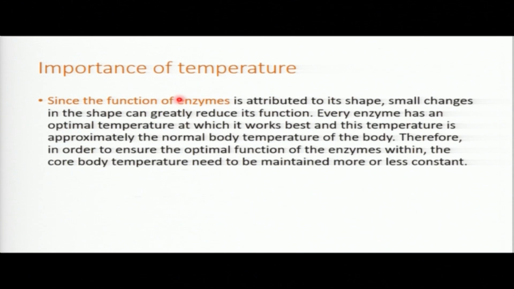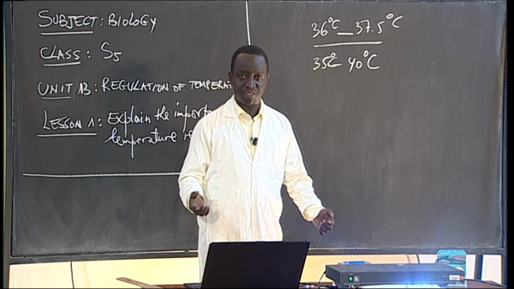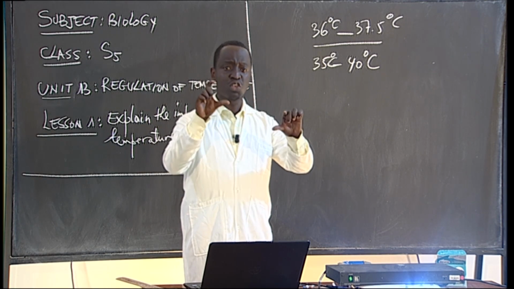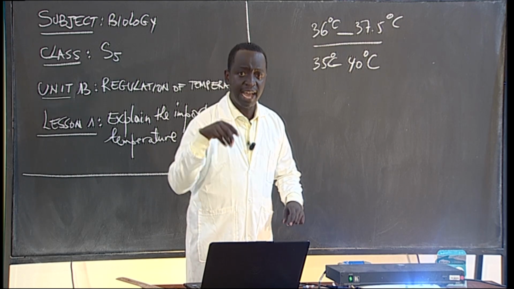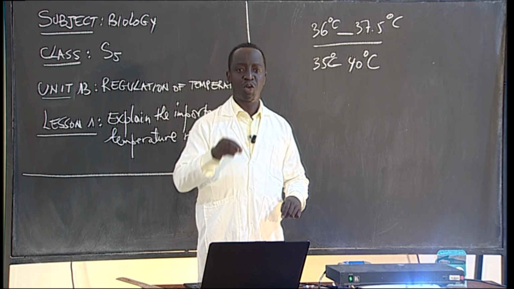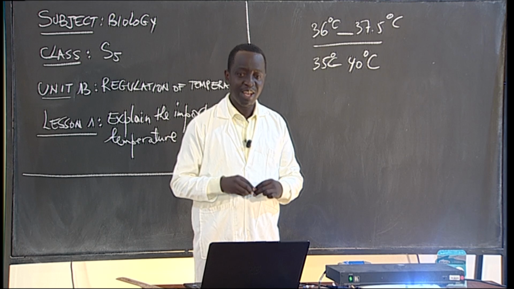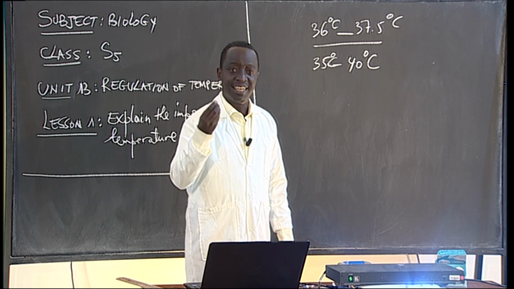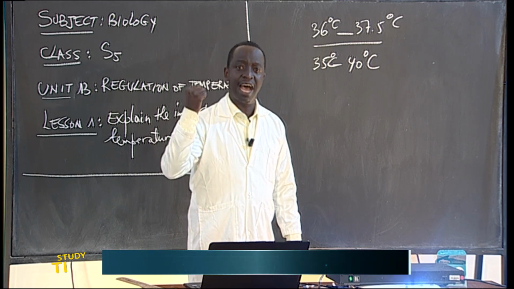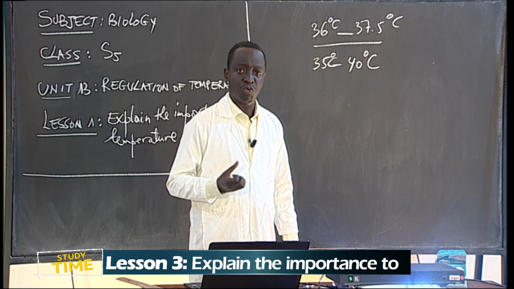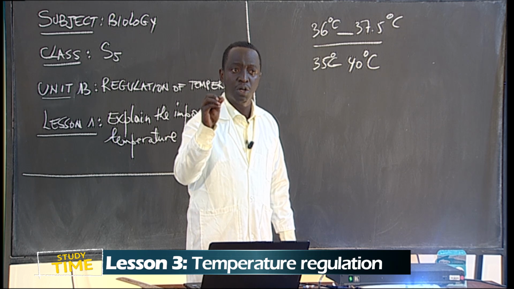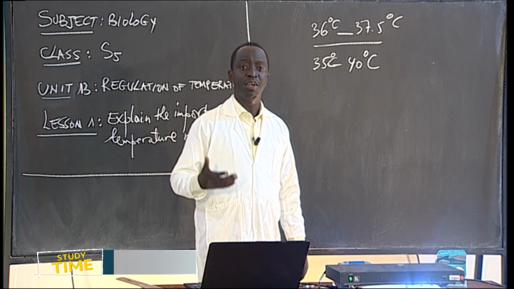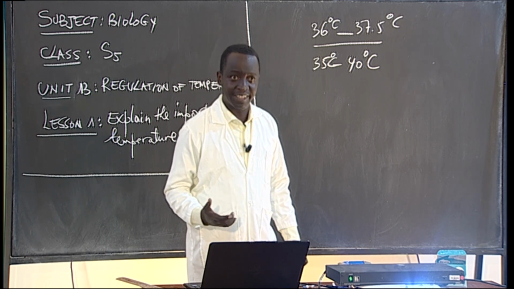Who can define enzymes? Okay, nice. Those are biological catalysts that can speed up chemical reactions. Are you together? For enzymes to work, we need a range of temperature so that the enzyme can continue working well.